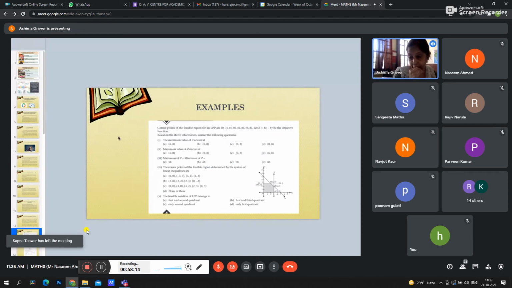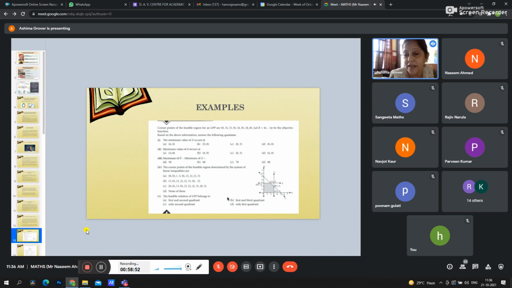First of all, I'm taking one example from linear programming. In this example, some points are given. Corner points of the feasible region for the LPP are given, and the minimum value is asked. Earlier, in class 12, it was required to draw the graph of this, to draw all the straight lines. Now it is easier for the students to answer by using this graph. They can easily answer these questions.